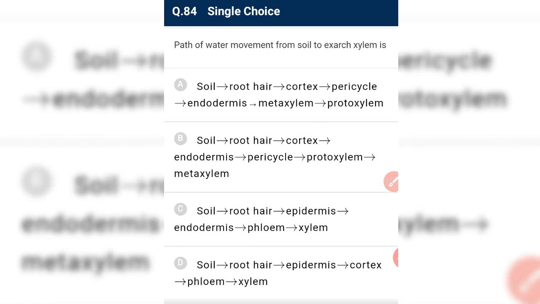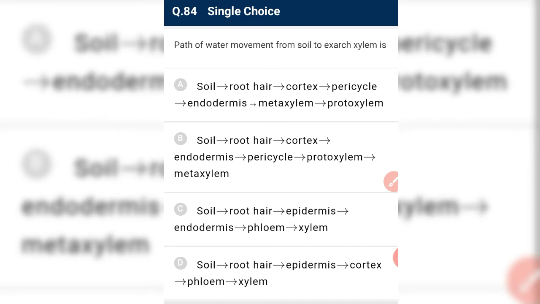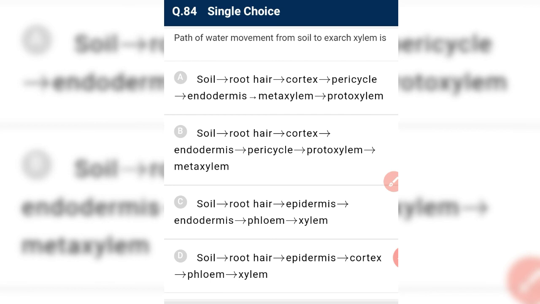Okay, the path of water movement from soil to exarch xylem is: from soil it enters the root hair cell, then the epidermis, then the cortex, then the endodermis, then the pericycle, then the protoxylem, and last the metaxylem.